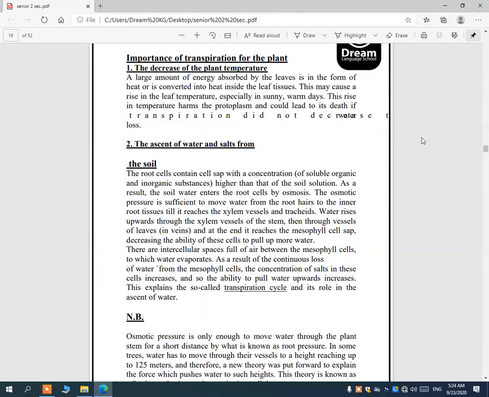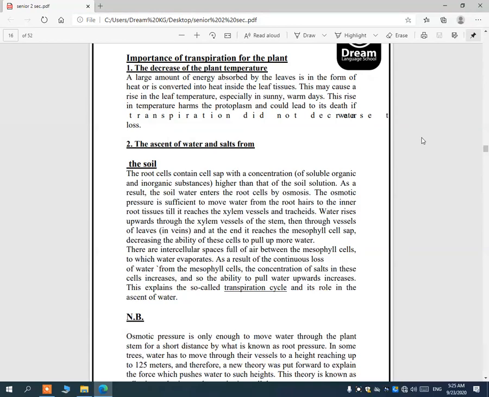Number two, ascent of water and salts from the soil, and we have studied it in the first term. From the forces which allow water to pass inside the high level, the high maximum meters of some trees, it's the transpiration force.